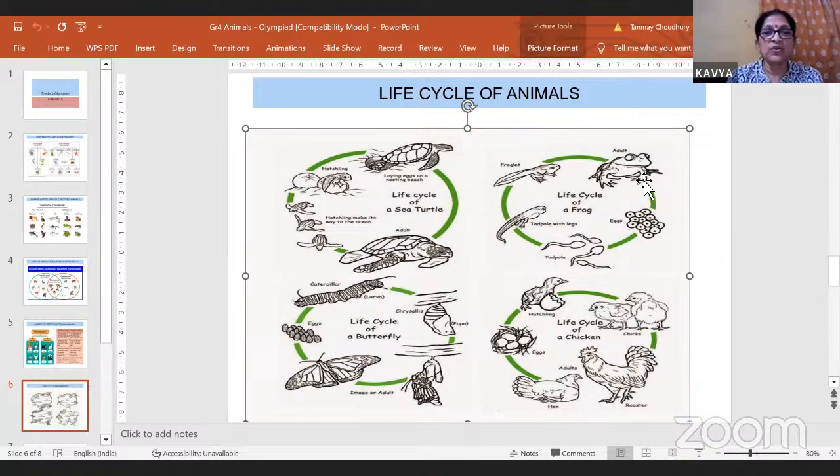So it usually has 4 stages: the adult, the egg, the tadpole, and the young frog, and then the adult. Life cycle of a butterfly. Let us do the life cycle of a butterfly. The female adult butterfly lays eggs. It lays many eggs on a leaf.